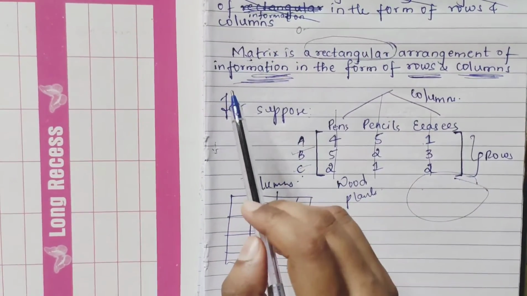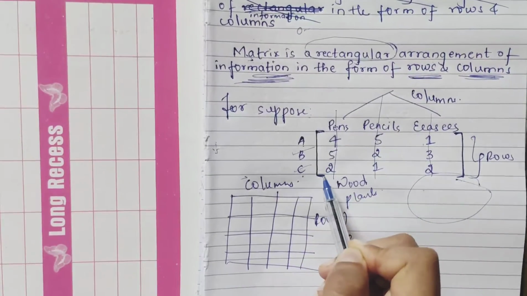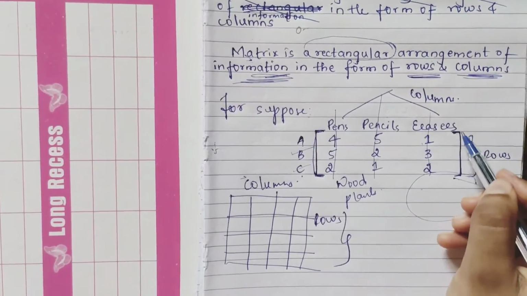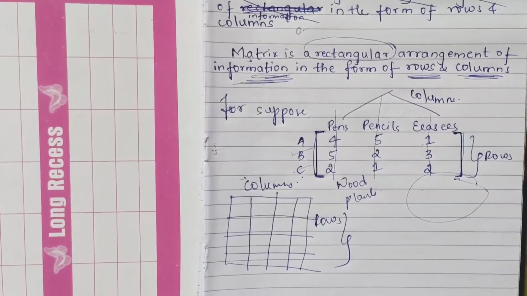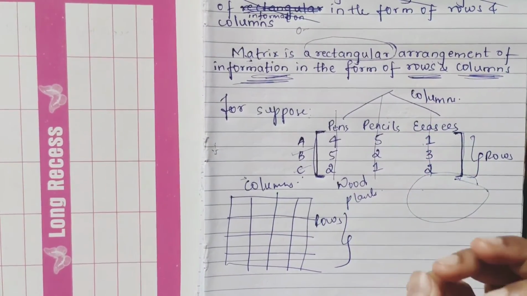You should make sure a matrix will always be in a rectangular arrangement. Rectangular means, see, the indication I have shown you like this. This part is your rectangle. I hope this is clear. This is the only thing you have to study about it, the basic part.